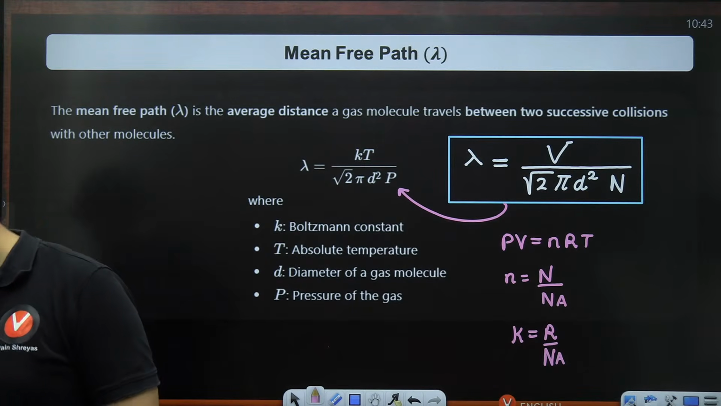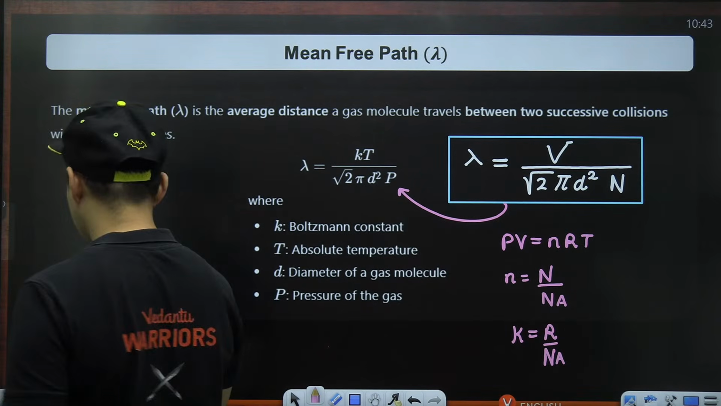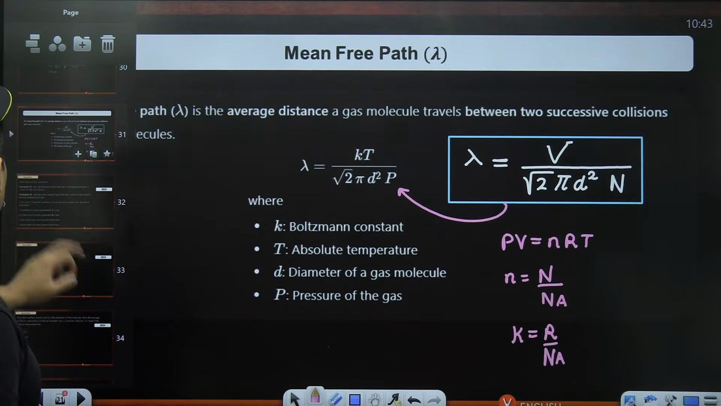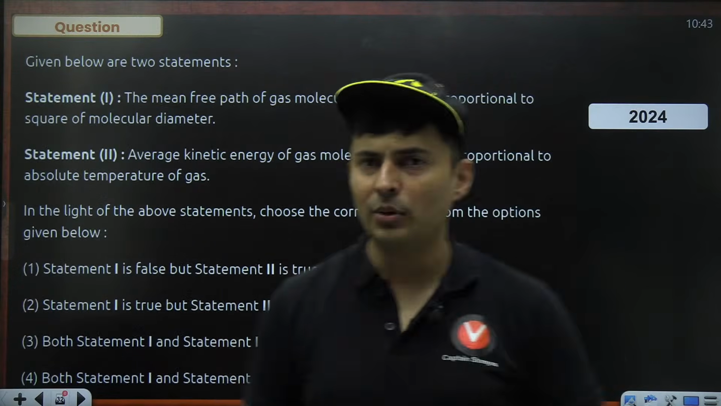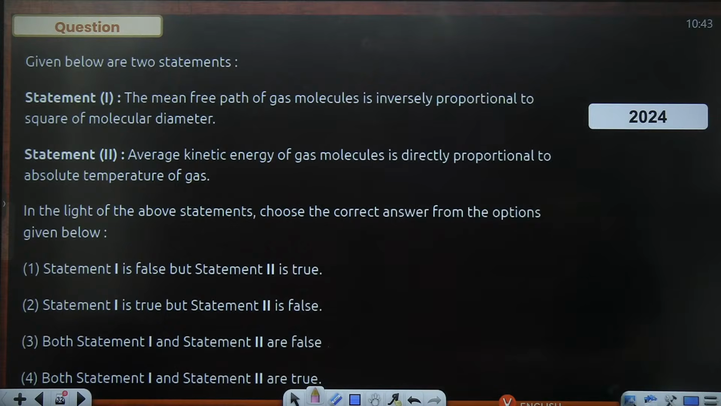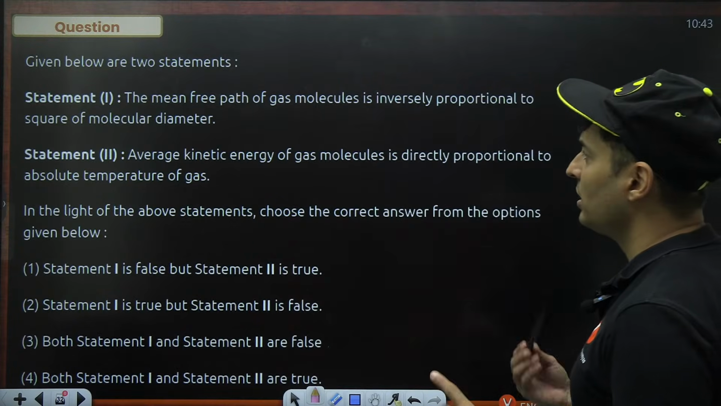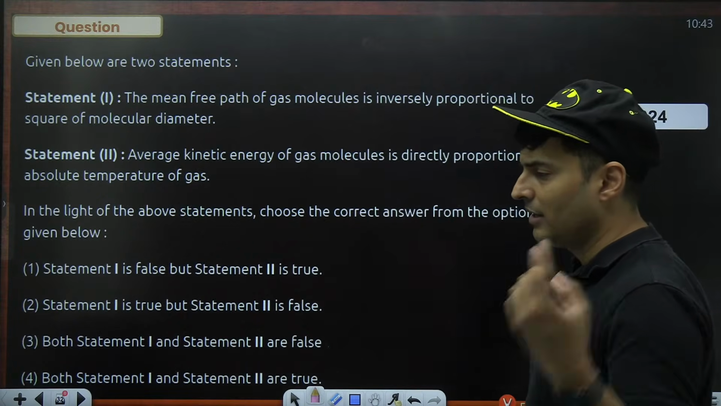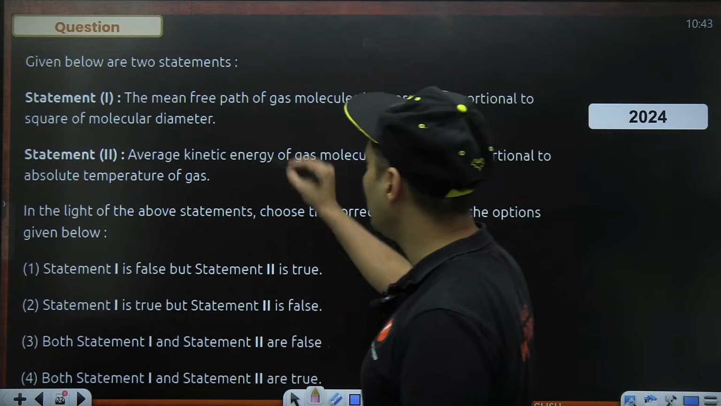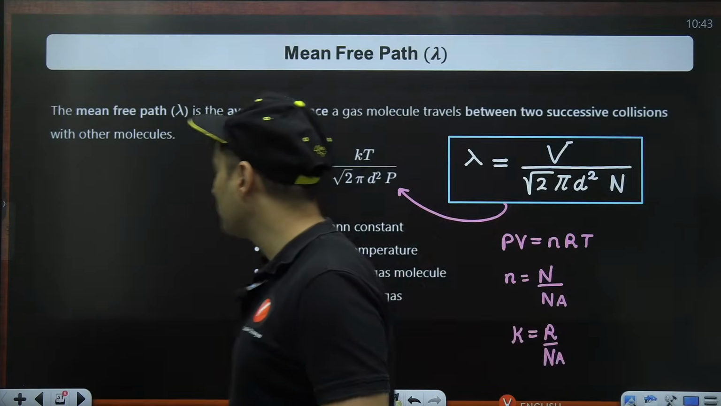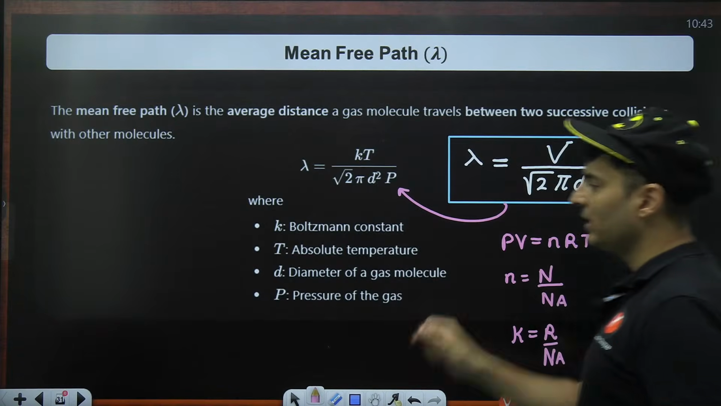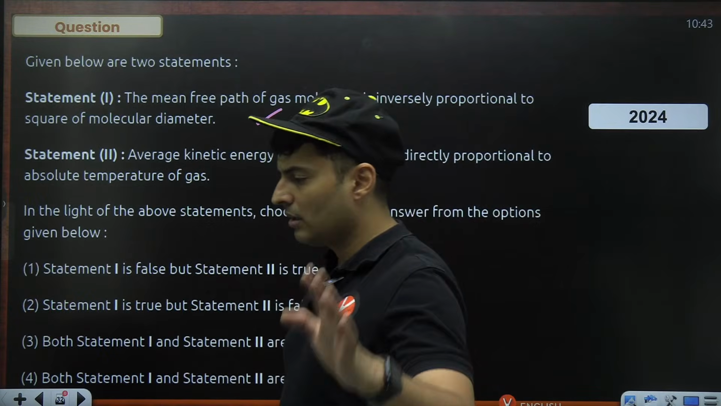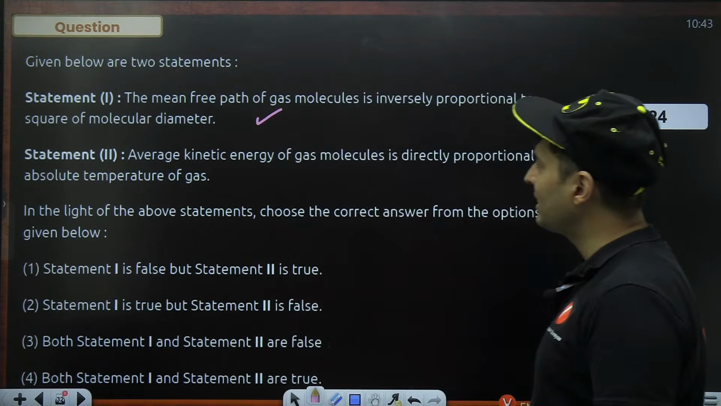Okay. So it's time that we solve some questions coming up on your screen. Here it is. First question, statement based. There are two statements given over here. Statement 1, the mean free path of gas molecules is inversely proportional to the square of the molecular diameter. I think that is absolutely correct. As you can see in this formula itself, the mean free path is inversely proportional to the square of the diameter. Perfectly right.